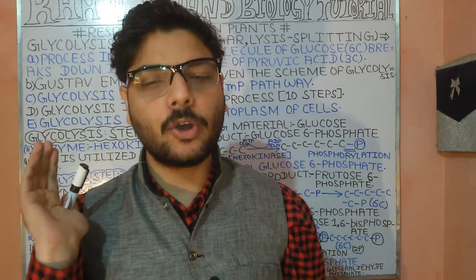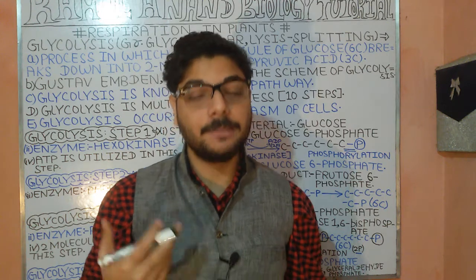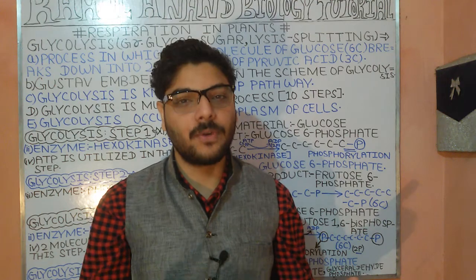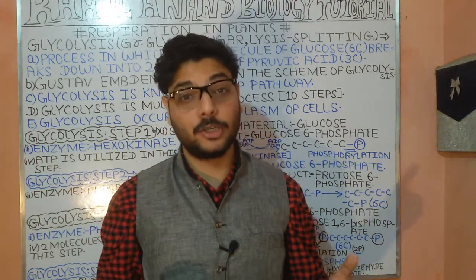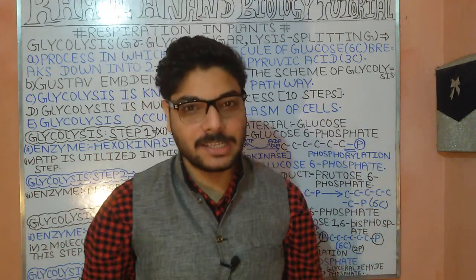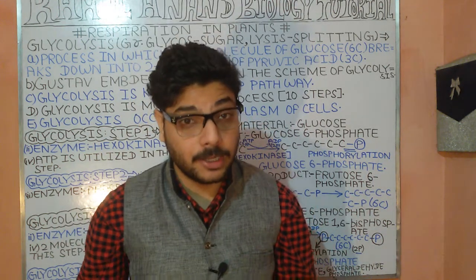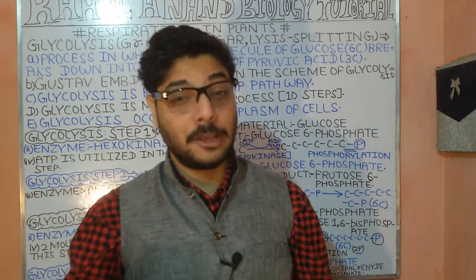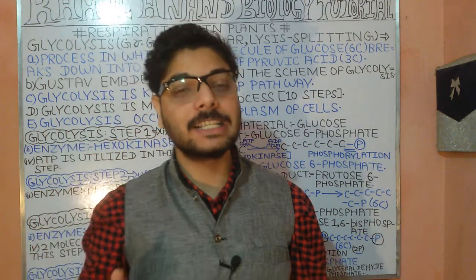Now, what is the product formed in the step 2 process of glycolysis? The product will be fructose 6-phosphate. Understood? Now when we talk about the step 3 process of glycolysis, the starting material will be fructose 6-phosphate.